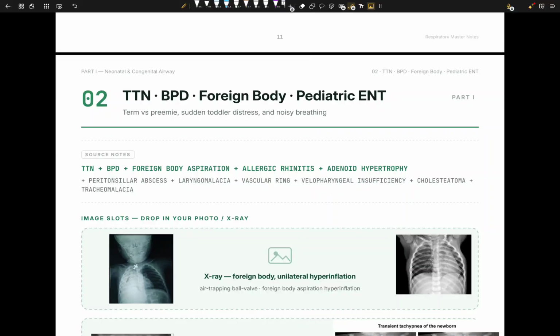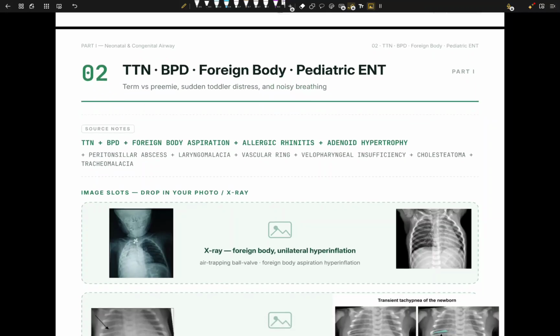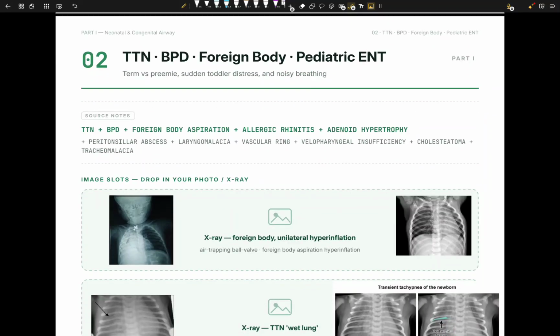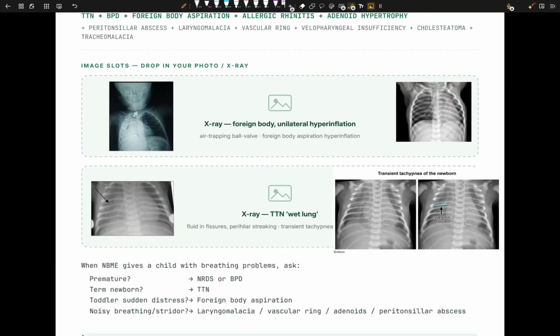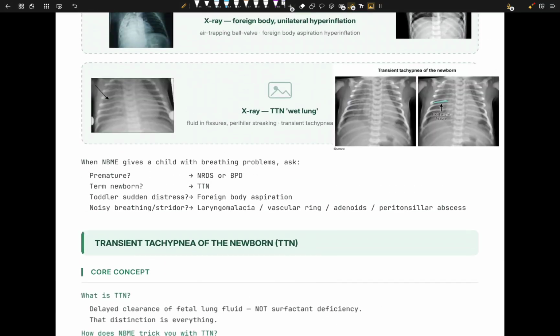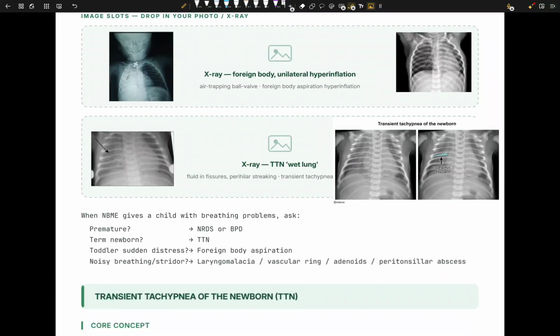So in this topic, we have TTN, BPD, basically term versus premature, and sudden toddler distress. Foreign body: this little child ate something and it's in the lungs, in the trachea. Noisy breather. Why? Let's talk about them one by one. Well, these are the photos. We can come back to them if you want.